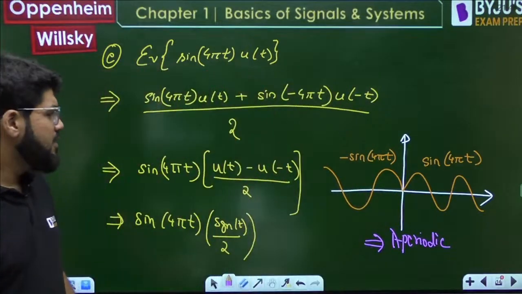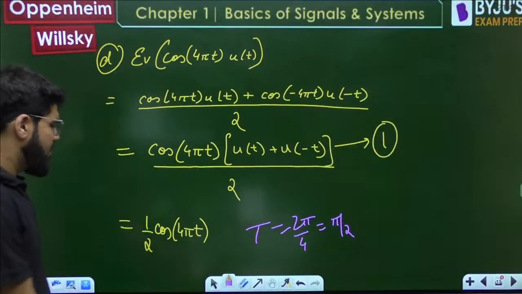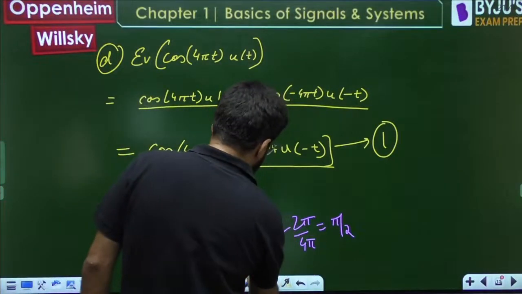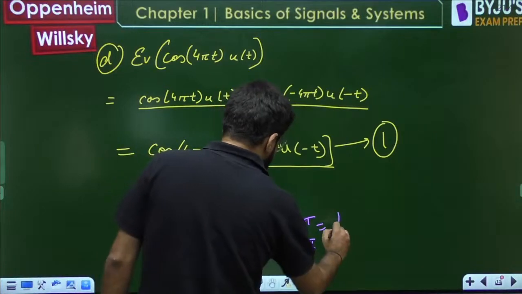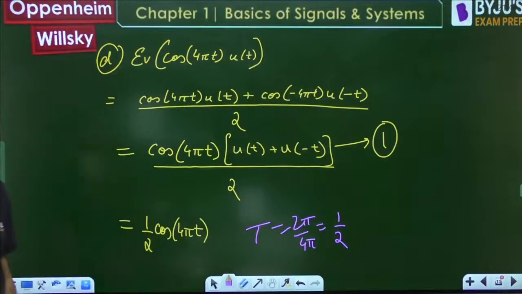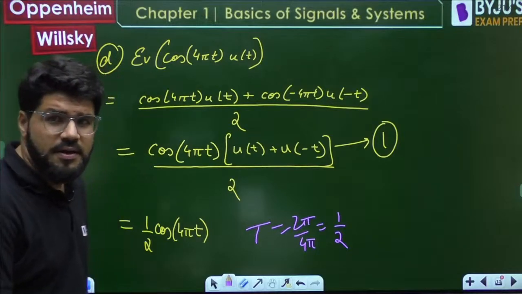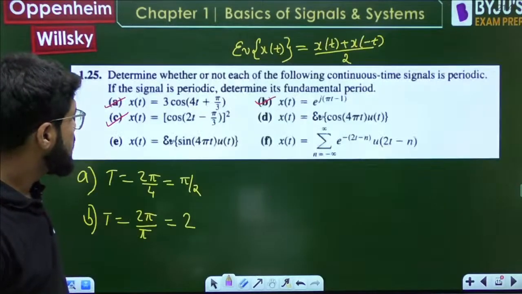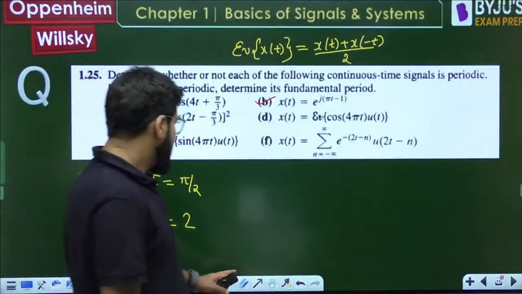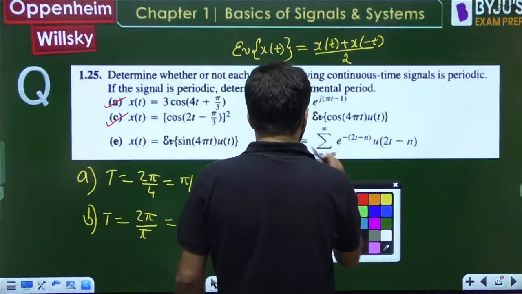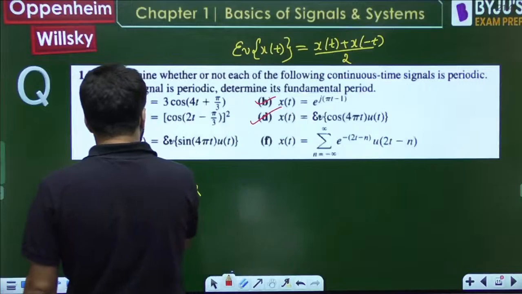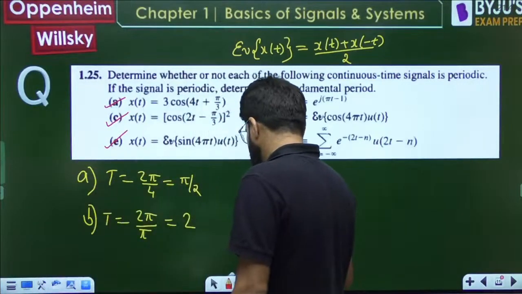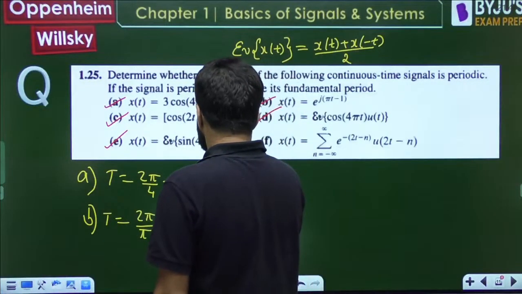Previous one was 4π anyway, that's okay, let's focus on the concept. So we are done with E. The period was known for D, and E is actually aperiodic.